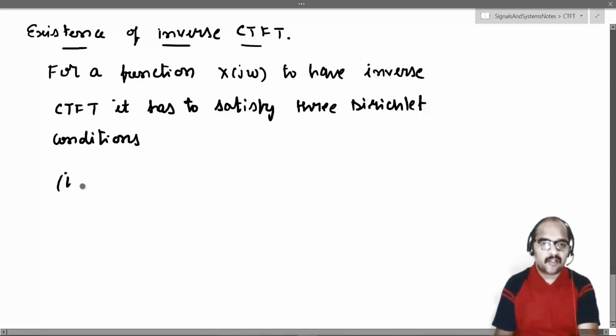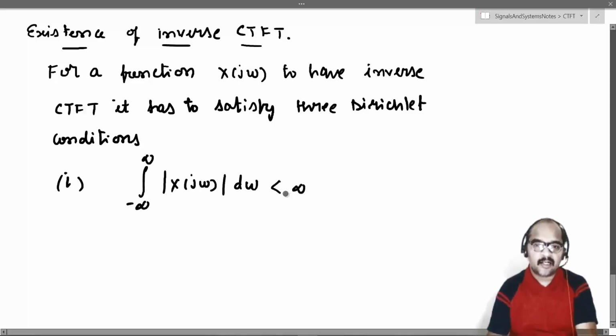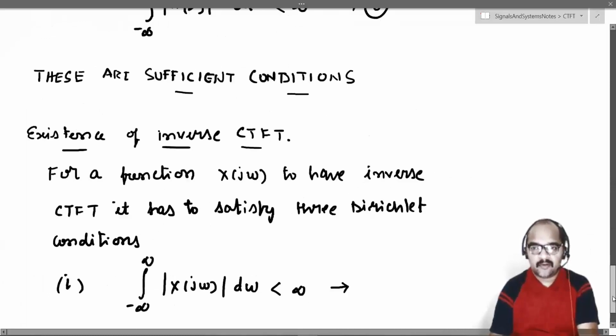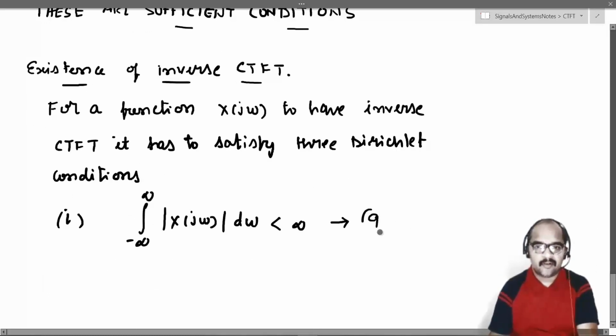Same rule. So what is the first one? X of j omega should be absolutely integrable. Means the integral from minus infinity to infinity of modulus of X of j omega d omega should be less than infinity. We'll write this as equation 9.